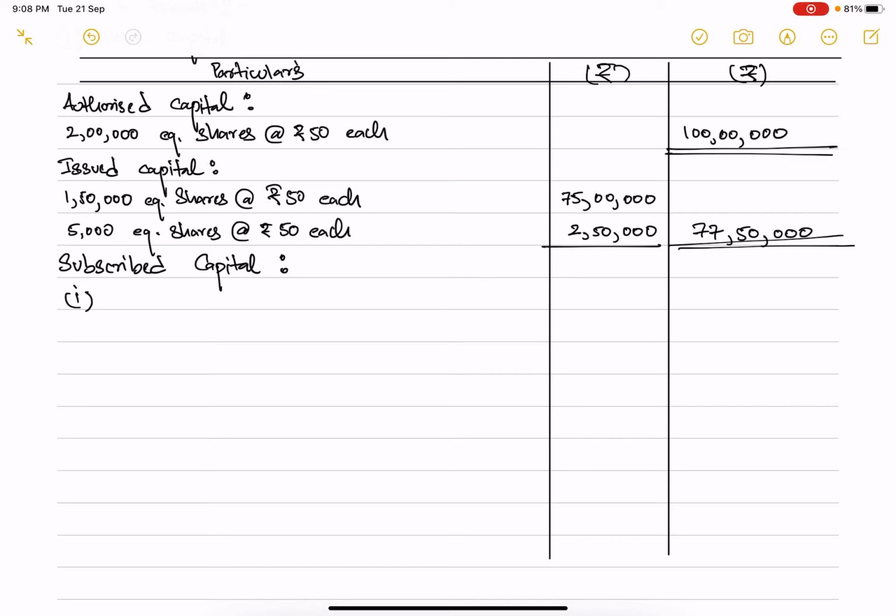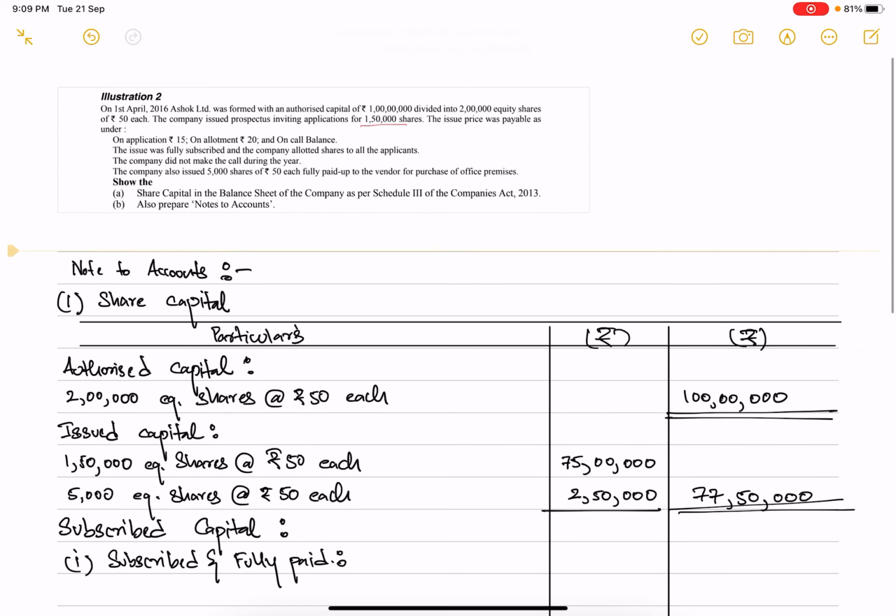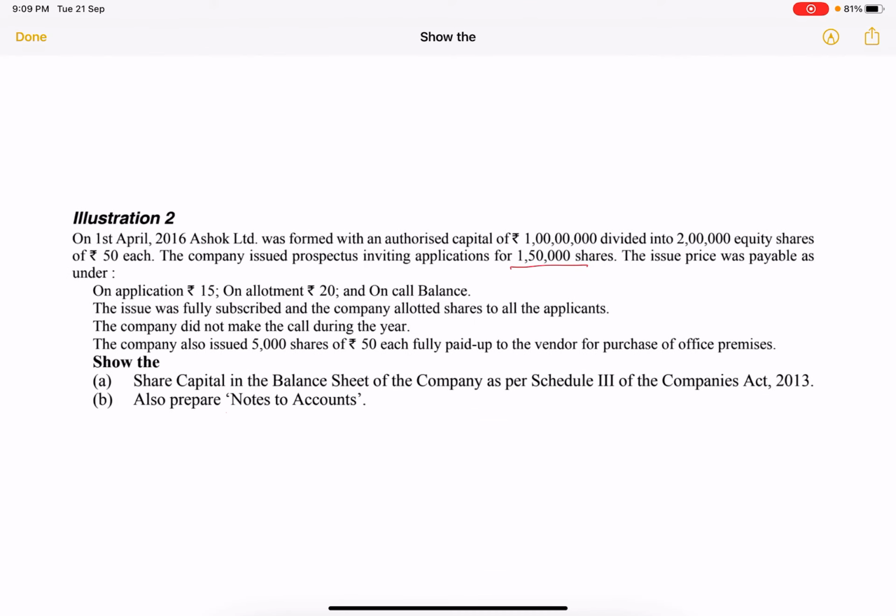So first is subscribed and fully paid. Under this head of subscribed and fully paid, we are supposed to represent those number of shares which have been subscribed by the investors, and on which the entire amount of 50 rupees has been collected.